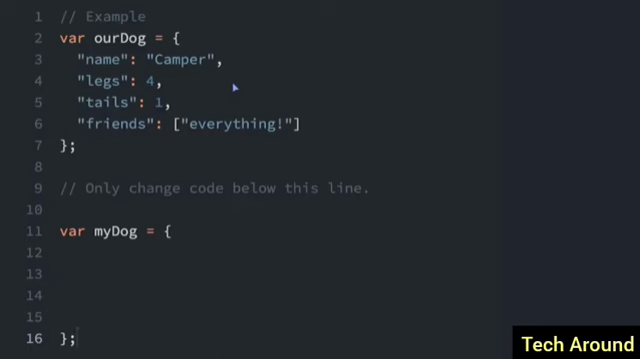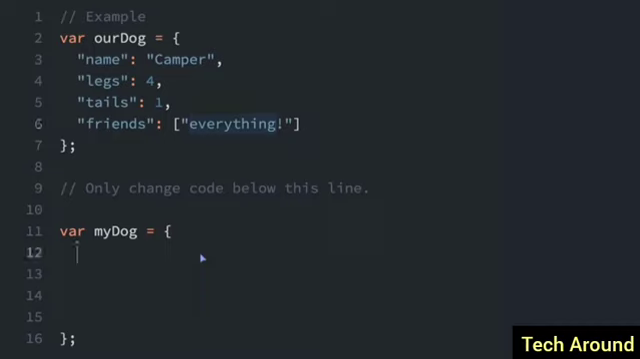Objects! Objects are similar to arrays, except that instead of using indexes to access data, you use properties. So here's an object called our dog. Objects are going to be defined with these curly braces at the beginning and the end, and these are the properties. Now, the properties are everything before the colons. So we have name, that's a property, legs is a property, and then the values are the things after the colons here. So the name is camper, the legs four, tails, there's only one tail on this dog, and friends are everything. Now you can see that the properties can be strings, they can be numbers, arrays, they can be any data type in JavaScript.